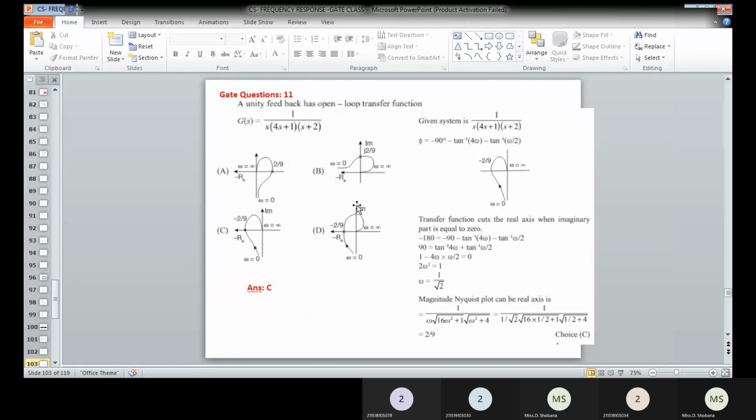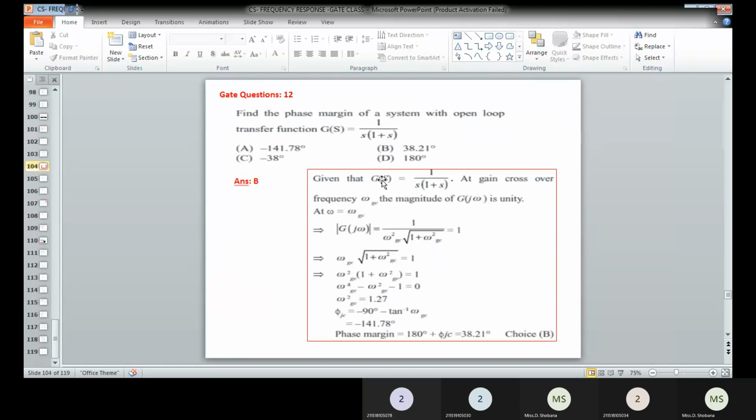Similarly, here we have to obtain the polar plot shape. By looking at the transfer function itself, you can directly say which is the correct answer. This is a type 1 and order 3 system. Type 1 and order 3 means it will start from the second quadrant and end at the third quadrant. Therefore option C will be the correct answer. The same thing is solved with the mathematical procedure on the right hand side, which you can follow if you want.